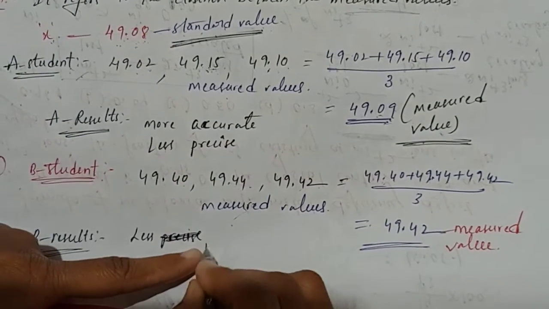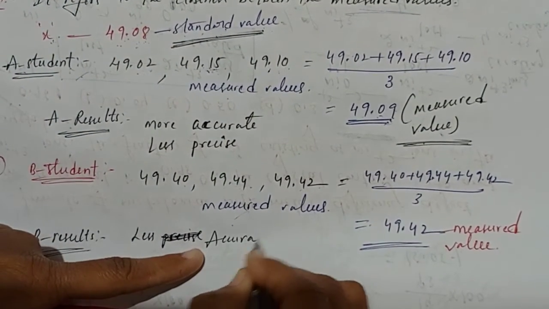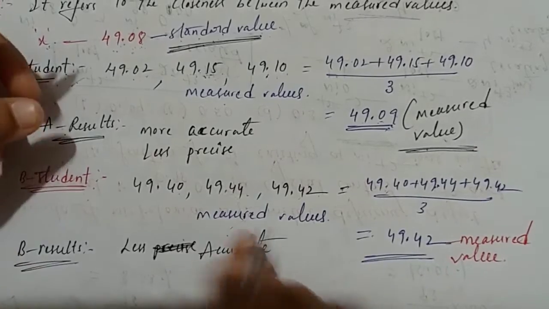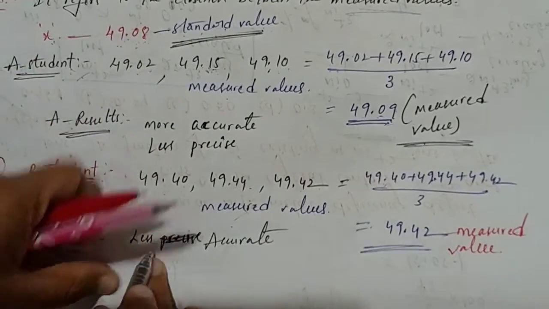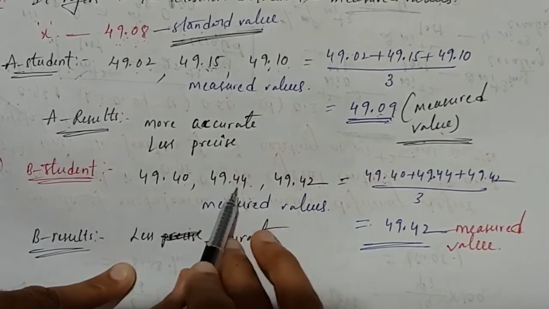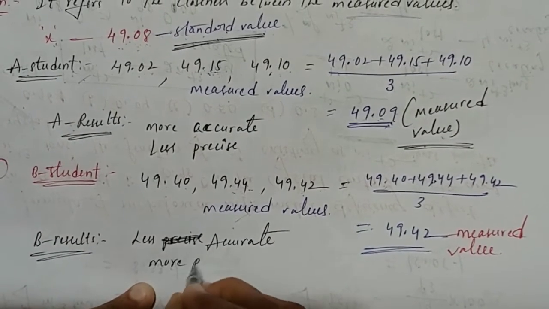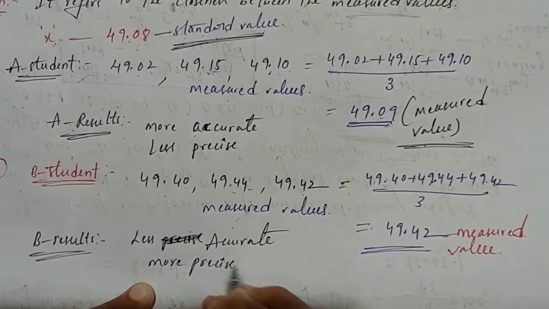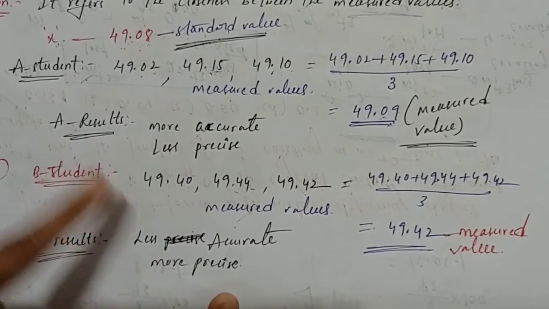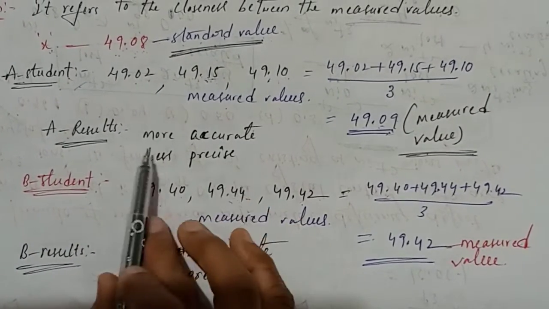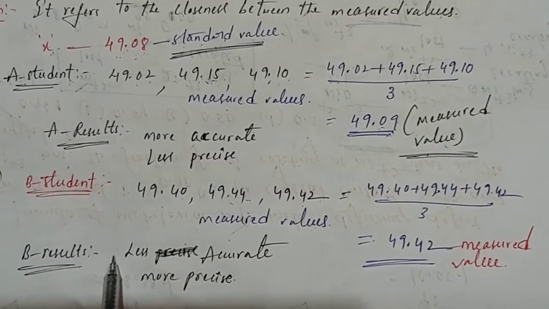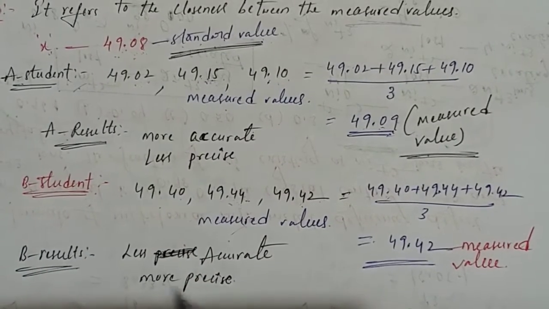That's what we can say, less accurate. And coming to the precision, it is more precise. Are you clear? Because there is a closeness between the measured values. So more precise. Clear, students? So student A results more accurate, less precise, but student B results less accurate, more precise.